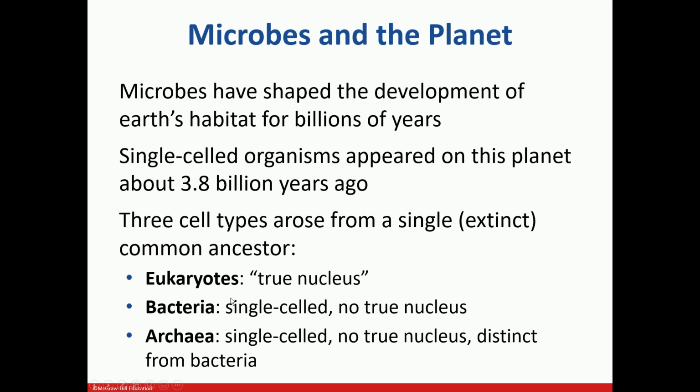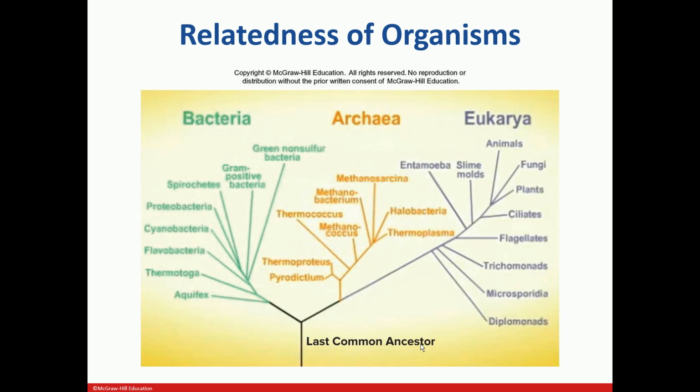Let me tell you a little bit about the organisms in these 3 different domains. Number 1, eukaryotes. The eukaryotes are the ones which have a true nucleus. Bacteria and archaea are the ones which do not have a true nucleus. This is also called the tree of life.